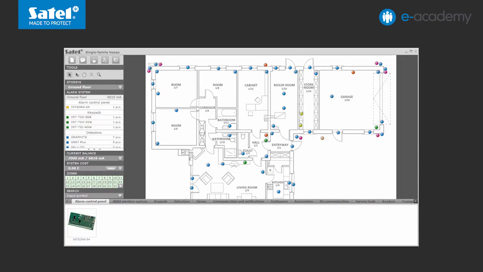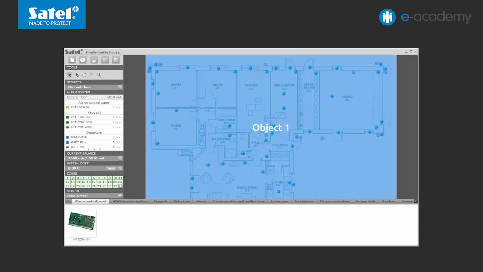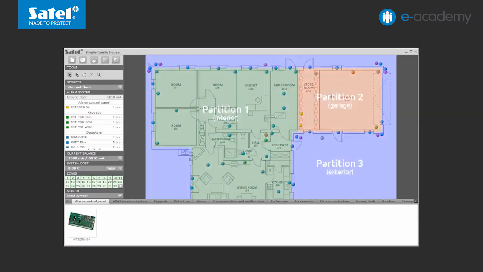All devices have already been put on the plan of our premises. Now then, we can proceed to divide it into partitions. The layout and functionality of the rooms show that the best solution would be to divide the premises into one object and 3 independent partitions.